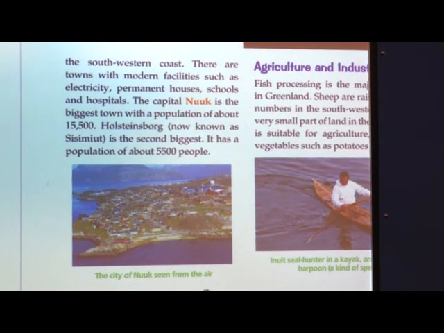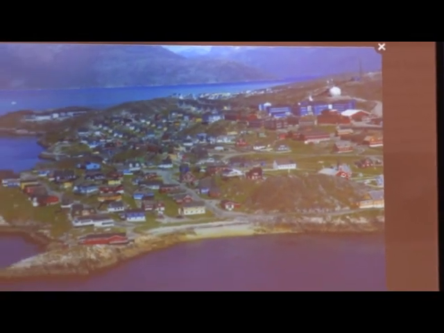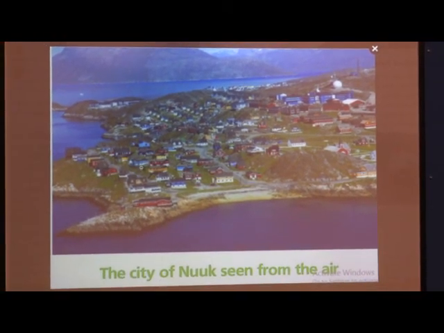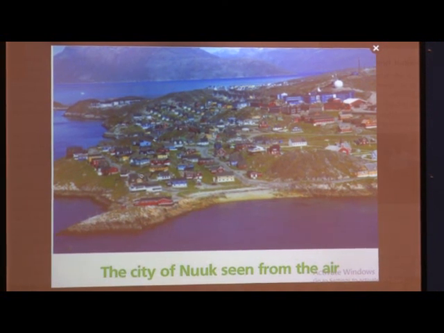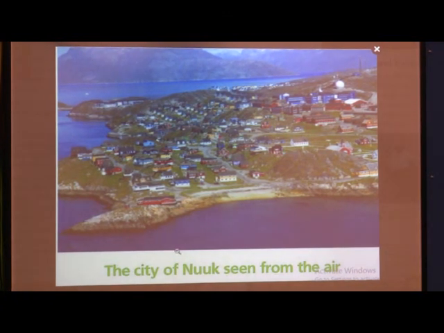So, where is all this found? In the city Nuuk. Can you see this city and how scattered the houses are? So far from each other. Are they all stuck together in one line? They are all scattered. See, so nice it looks. The city of Nuuk seen from the air. It is taken from a height.